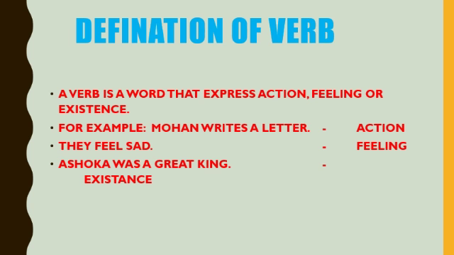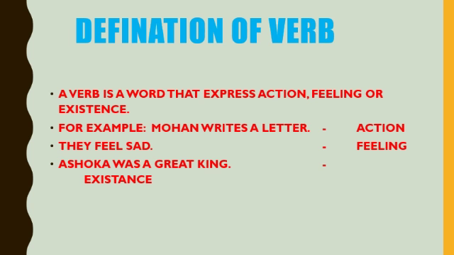For example, Mohan writes a letter. Here writes is a verb and it is expressing physical action, so it is an action verb. Next, they feel sad. Here feel is a verb, but it is not a physical action, so it is feeling. Ashoka was a great king. Here was is a verb, but it is not a physical verb.